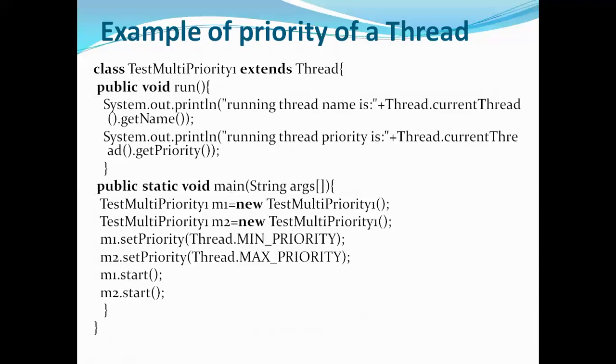In this session, we have discussed what a thread is, we have seen what multitasking is, and we have seen what multi-threading and multi-processing are, and we compared both of them. We have observed that multi-threading is a better option when compared to multi-processing. Then we have seen how to create a thread using two methods: one is extending the Thread class, and another is implementing the Runnable interface. And at the end, we have seen the priority of a thread concept. I hope everyone understood these concepts in this session. Thank you all.